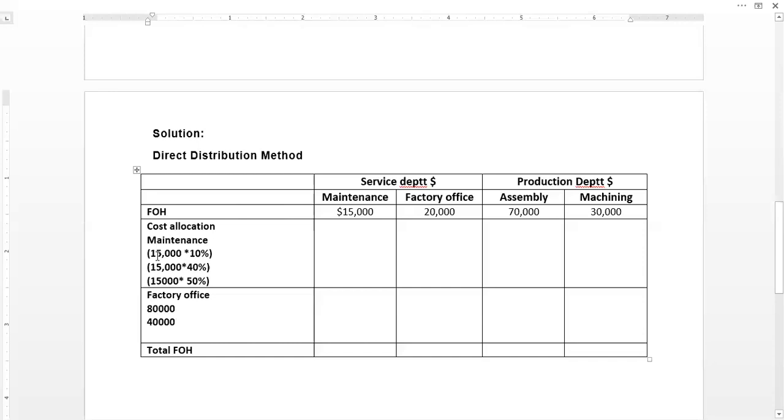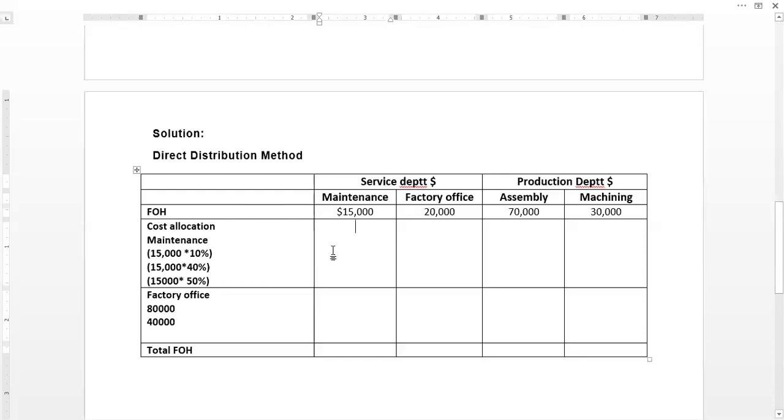So maintenance department cost is 15,000. From the question data, the allocation base is the floor space occupied. Here 10% is the weightage for factory office space occupied, 40% for assembly, and 50% for machining department. So accordingly, we will be allocating this 15,000.